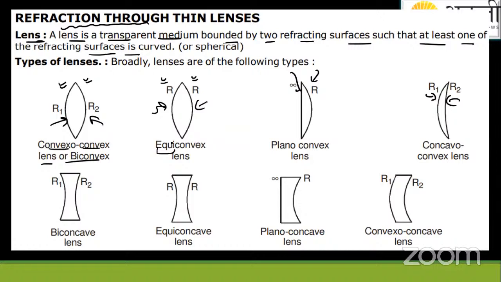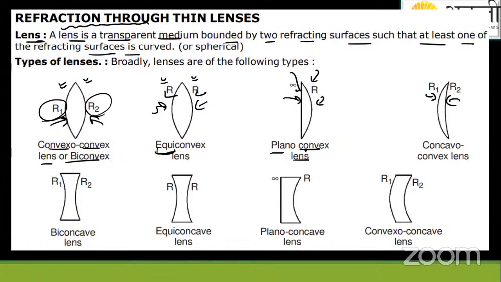This is also bulged out. But why is it written equi? Because here the radius of curvature of both the bulged out surfaces was not the same. Here it is the same. That's why it's equal. Break the word: equiconvex. Here the surface is planar. We have seen the plane refracting surfaces also. Here it is bulged in. So plano convex. Hold on, it's convex. Yes, it's convex. It gets bulged out, not in.